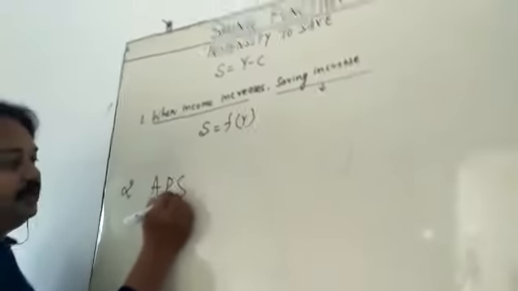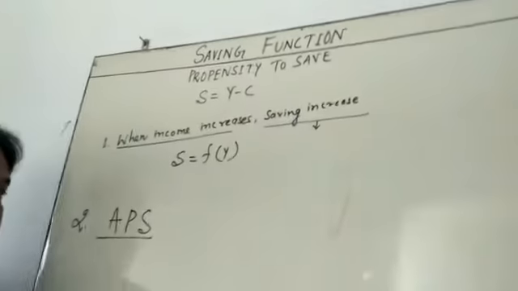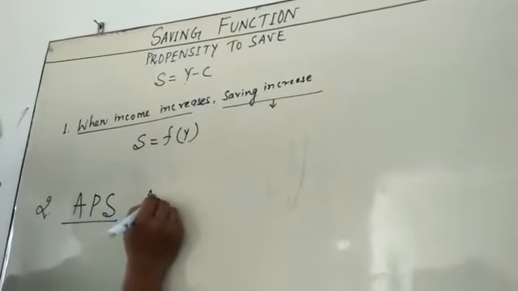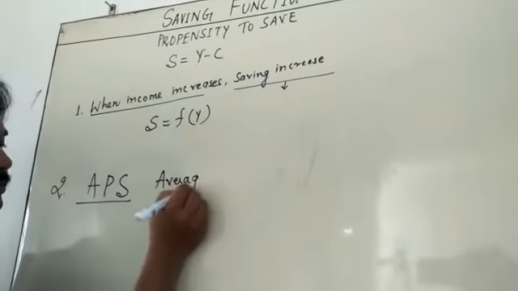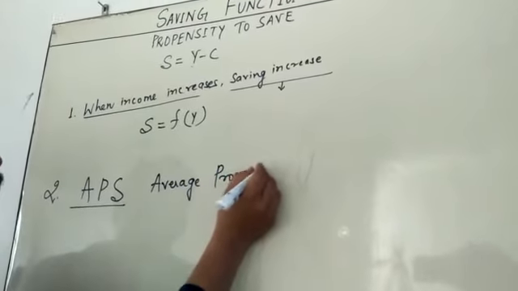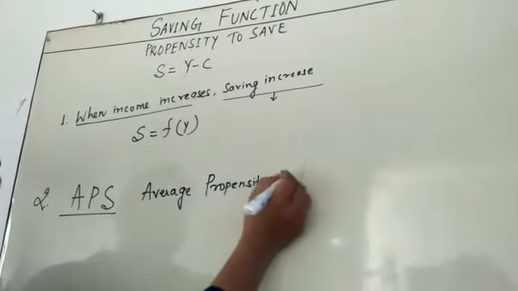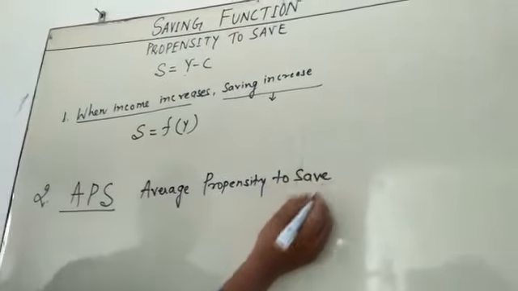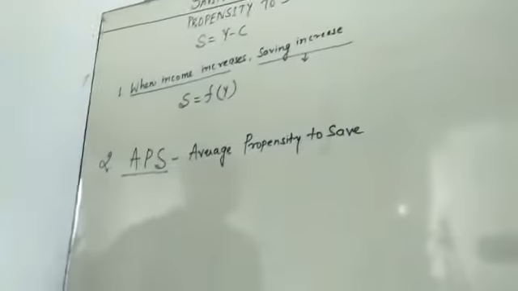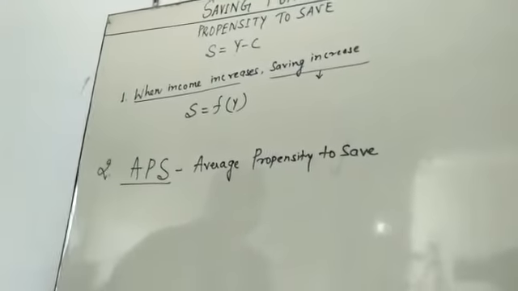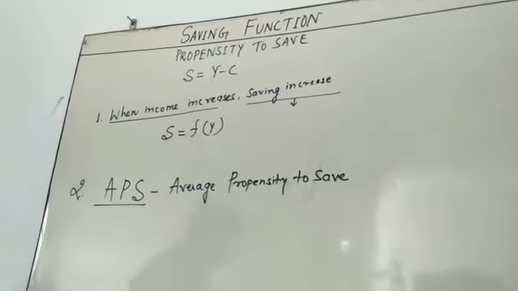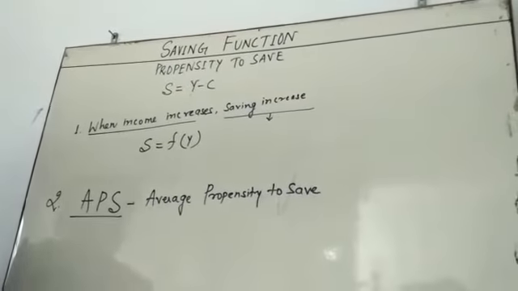Average propensity to save means you calculate the average saving as income increases.